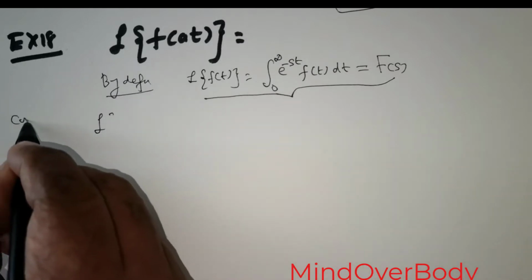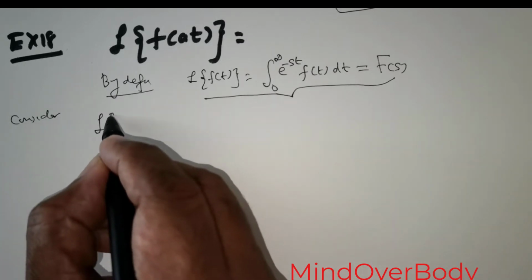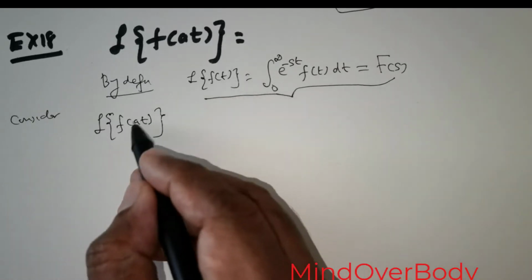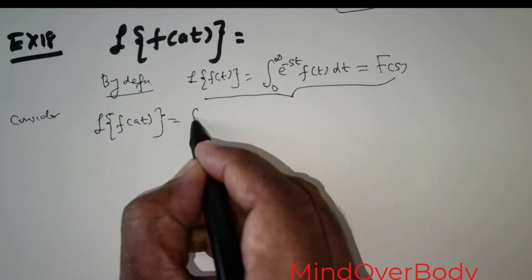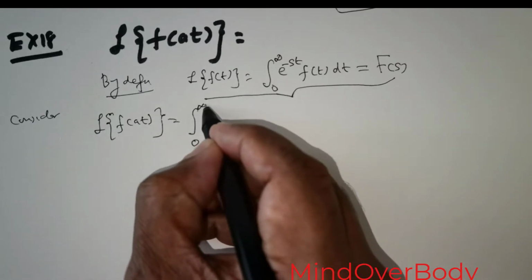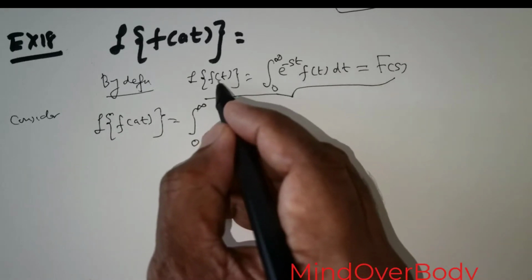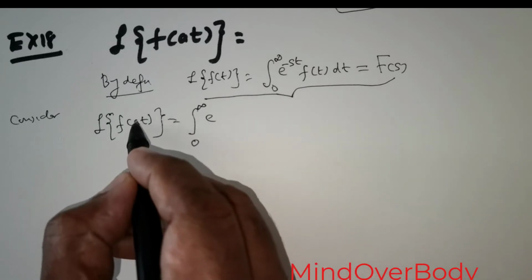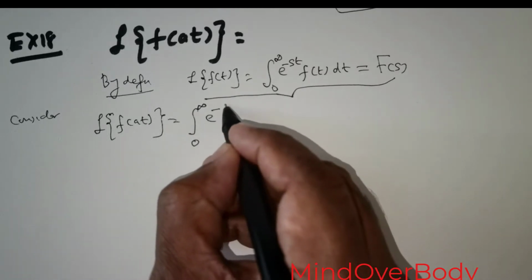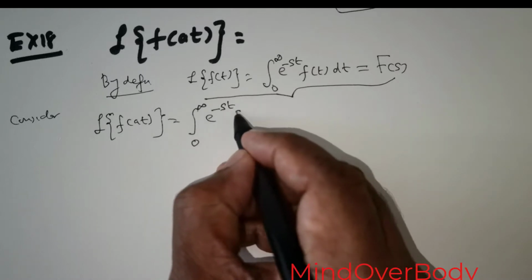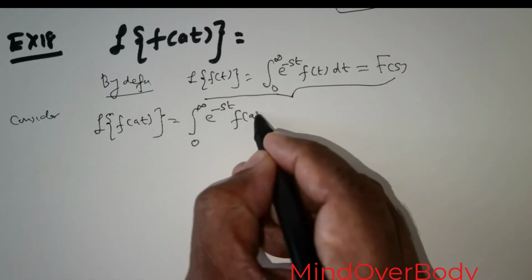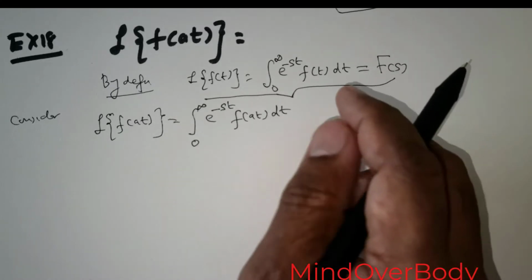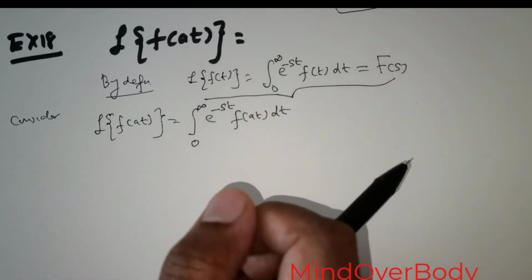So let us just consider Laplace transform of f of a(t). Now in place of t we have got a(t), so this is equal to integral 0 to infinity. In place of the function we will just have to use a(t), because in place of t we have got a(t). So this is going to be e raised to the power negative st times the function is a(t) times dt. And don't write anything for f of s. Let us just focus on this particular transform.